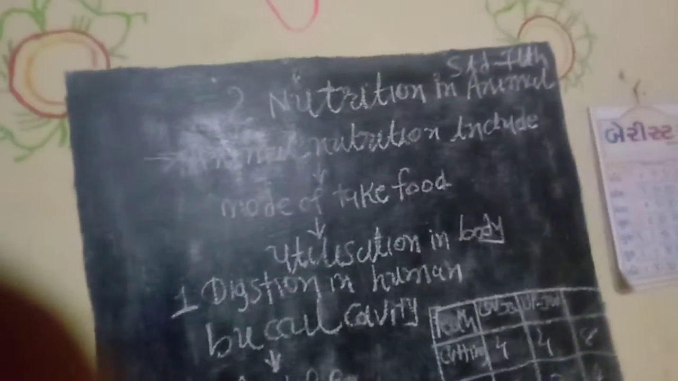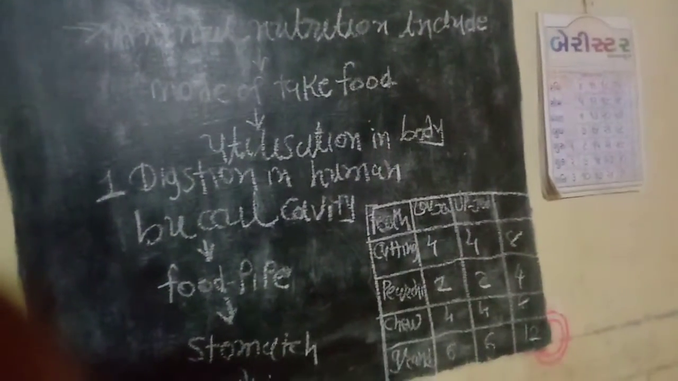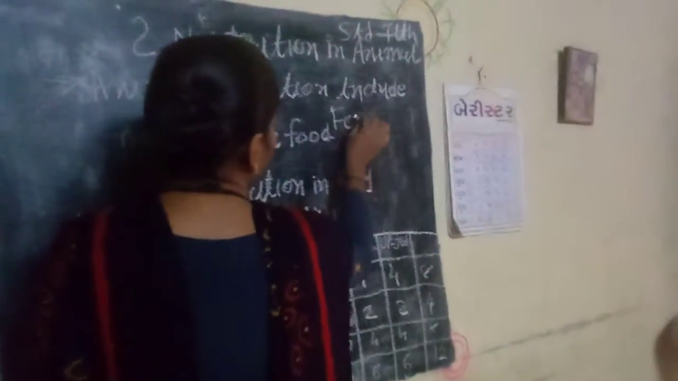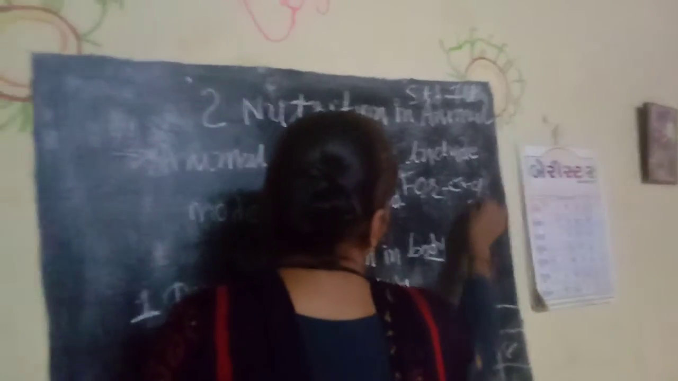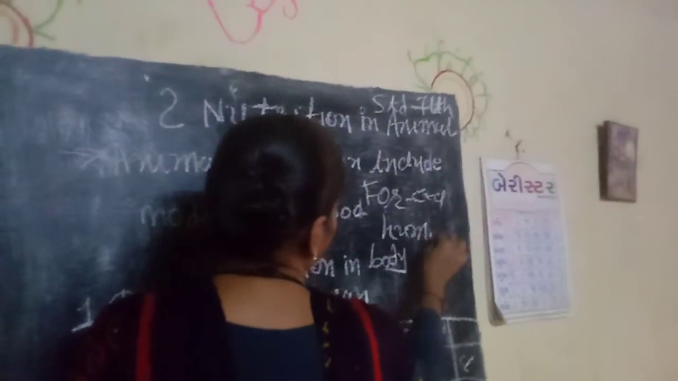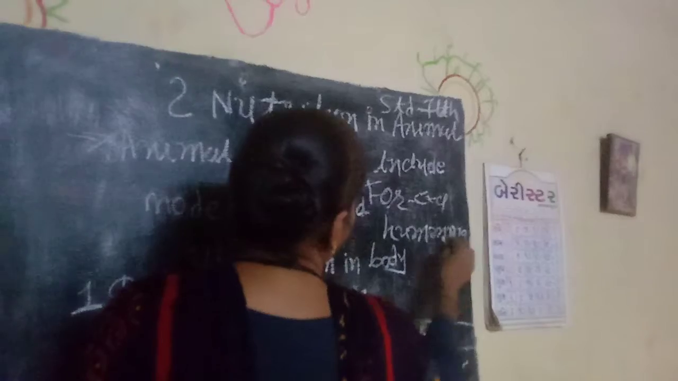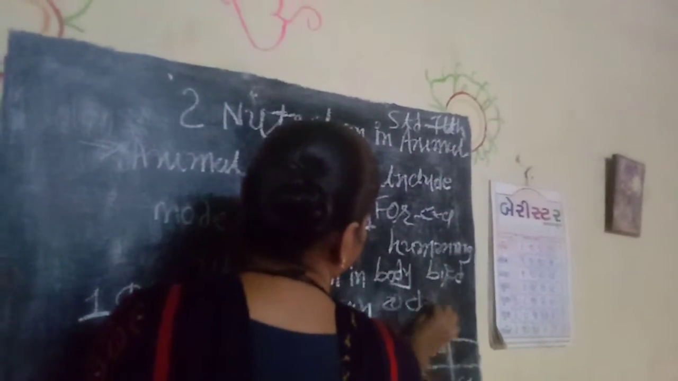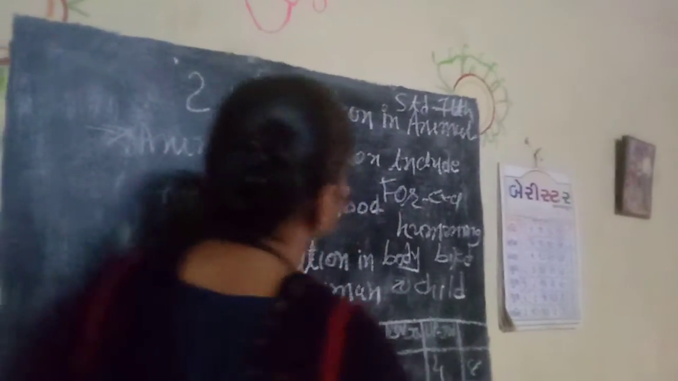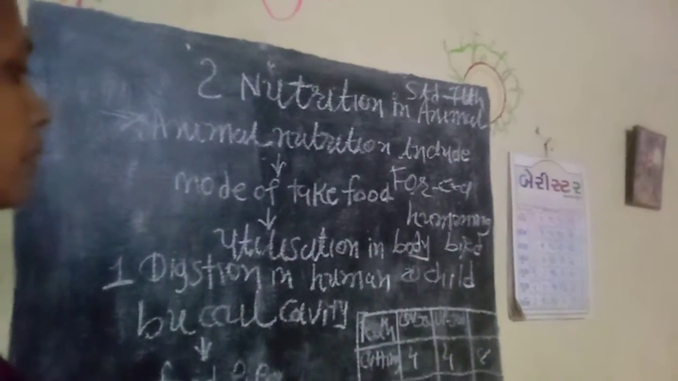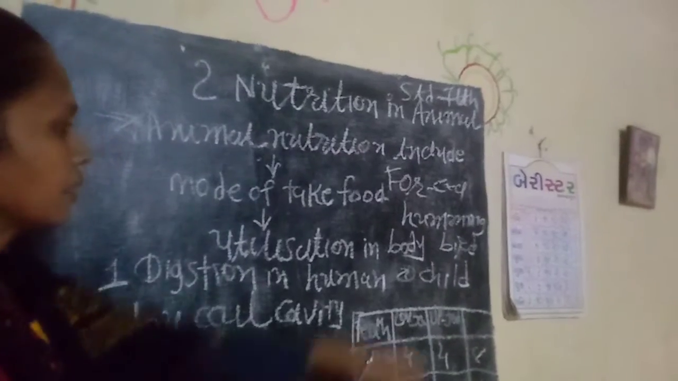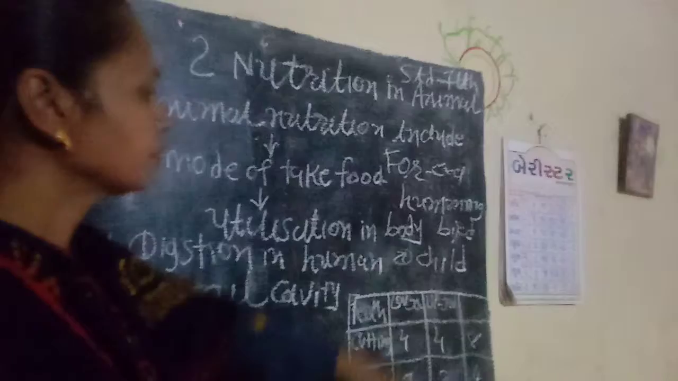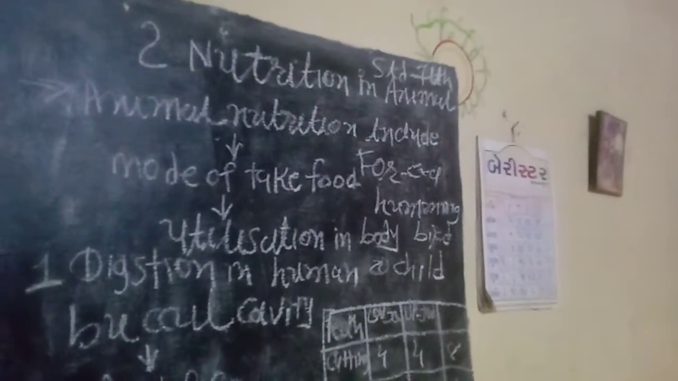For example, bees and hummingbirds. Hummingbirds and children. A hummingbird takes food from a flower, and a child takes food from his mother.